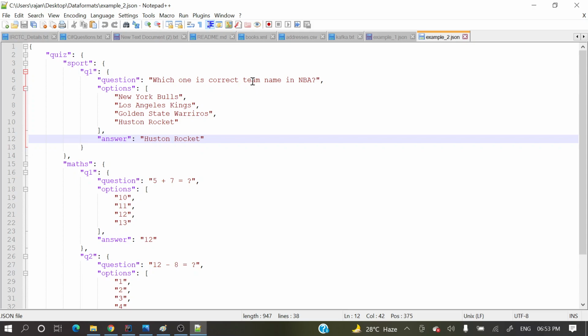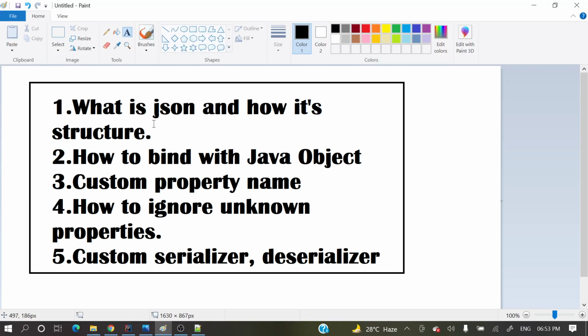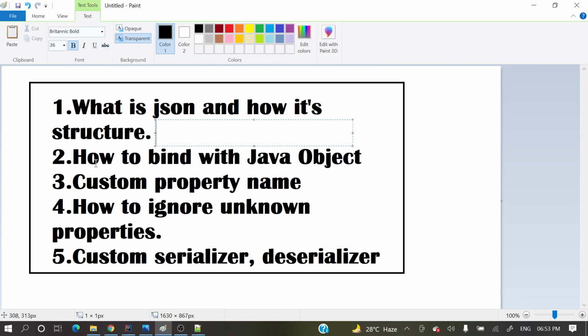So maybe you can play around with this JSON data, like write some JSON data in a JSON file and validate it in this JSON lint, right? Then you will have some confident idea. Let me show you what we'll cover in the next video. In upcoming videos, how to bind a Java object with this JSON data, whatever file or string we have created.